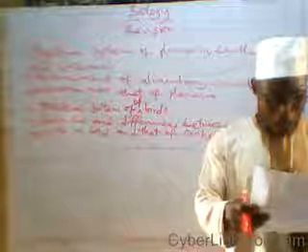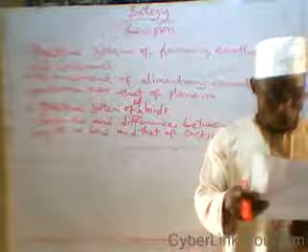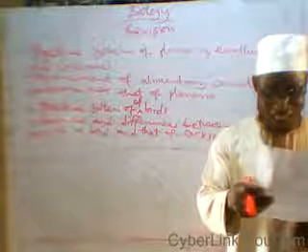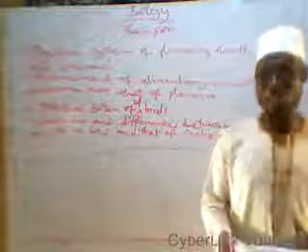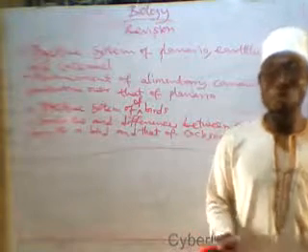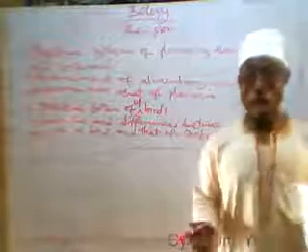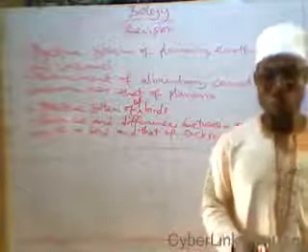Now, we talk about the differences between arteries and veins. That is, we talk about the heart and heartbeat. The heart is the most powerful and muscular organ that pumps the blood around the body.